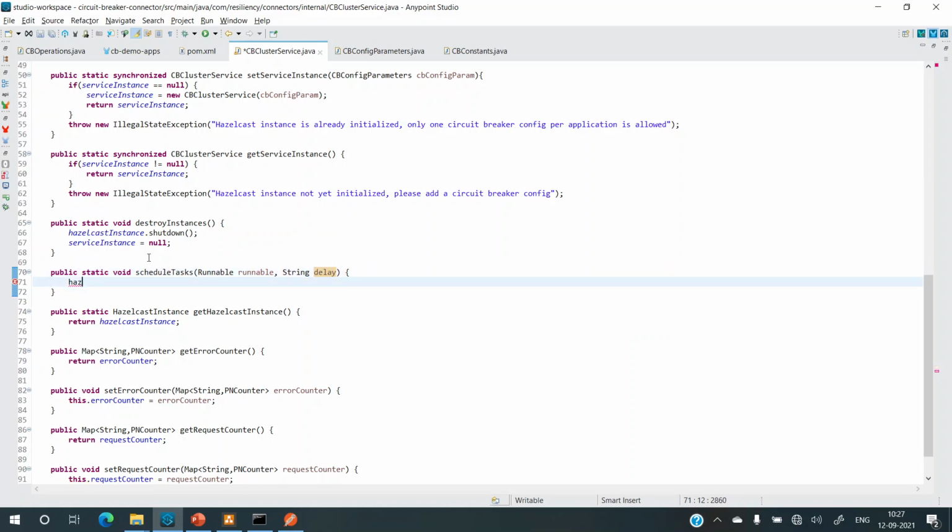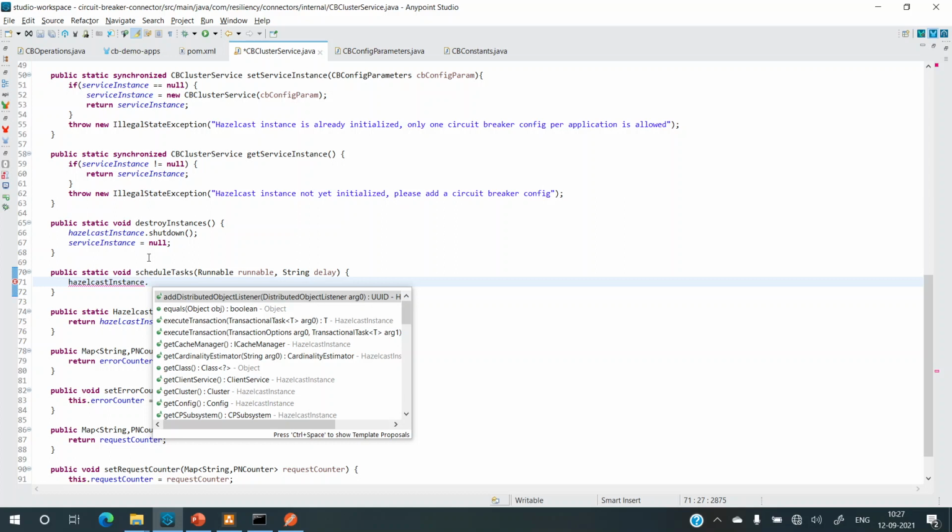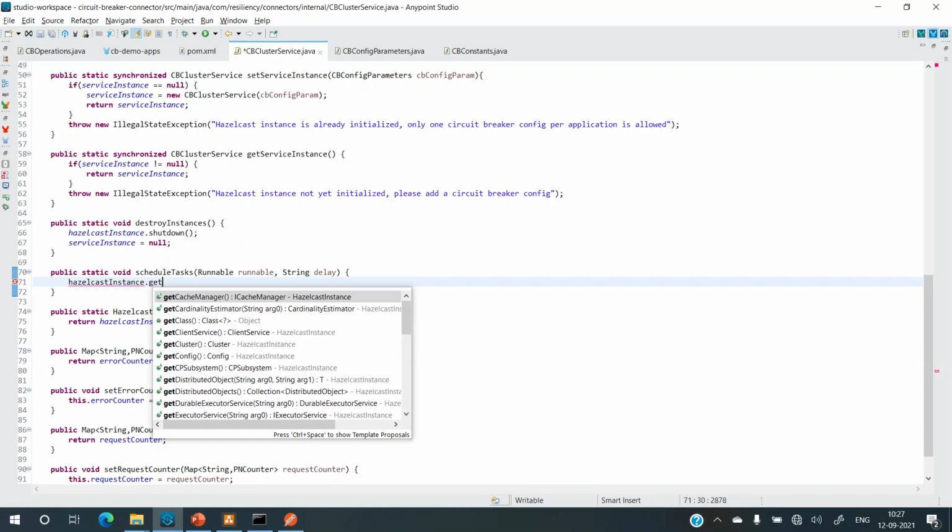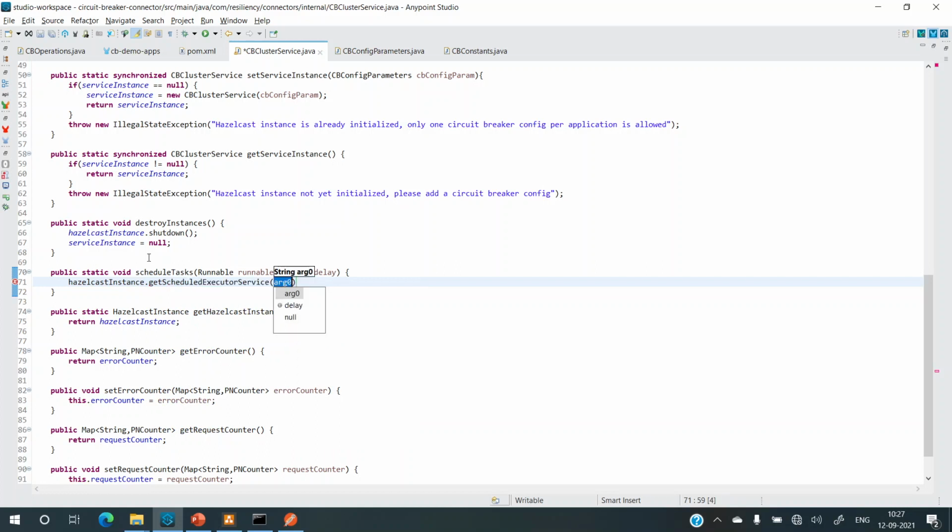Now Hazelcast instance dot. Now in this Hazelcast instance, we have a scheduler executor service. So Hazelcast has its own scheduler service. So we'll get that. Get scheduler executor service. Yeah, now we have it.